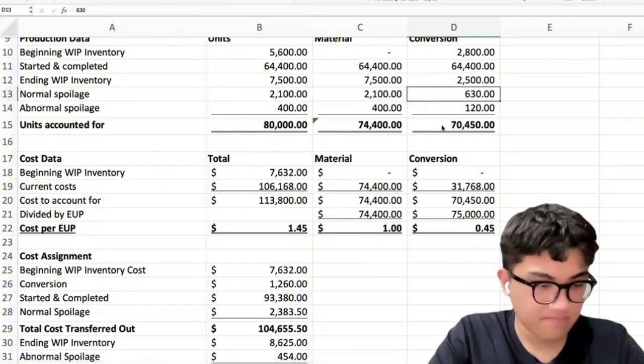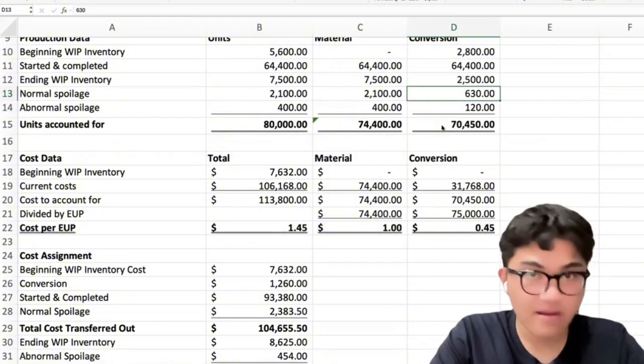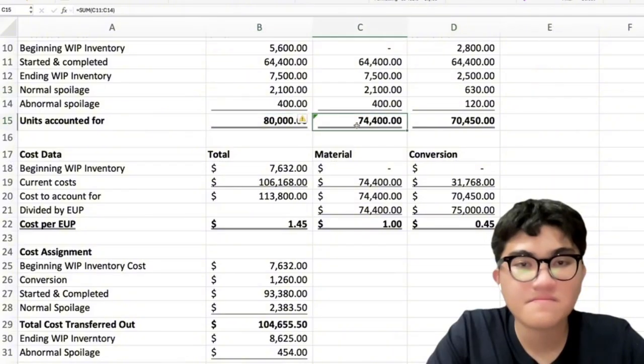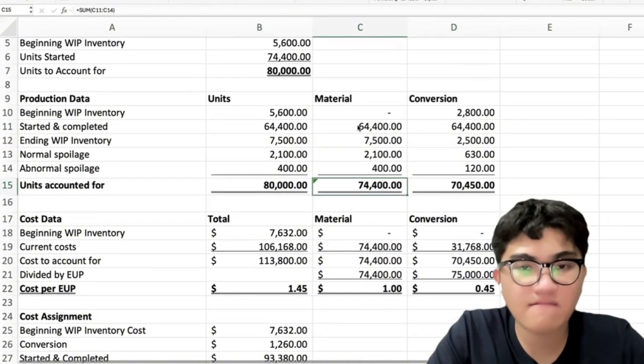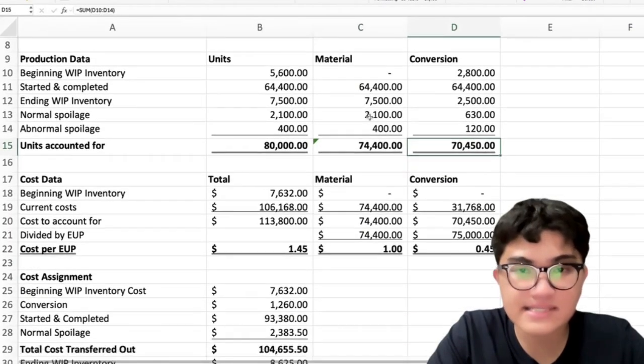Okay, so for the units to account for, units accounted for, it is 80,000. And here we have 74,400. And here we have 70,450, which is the summary of all of these.